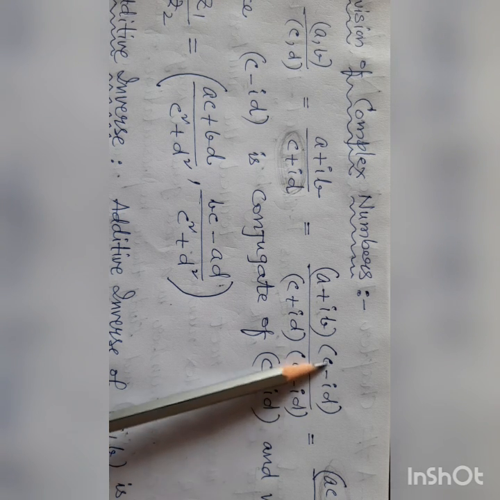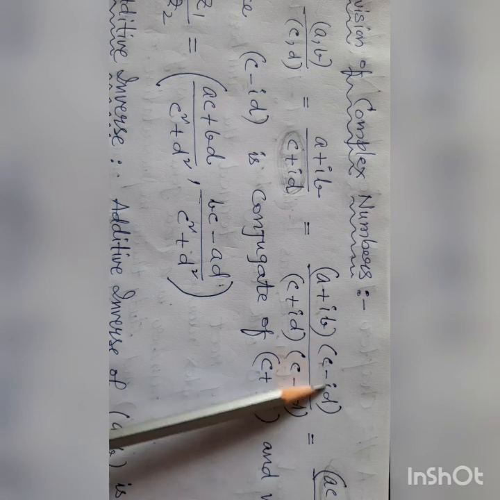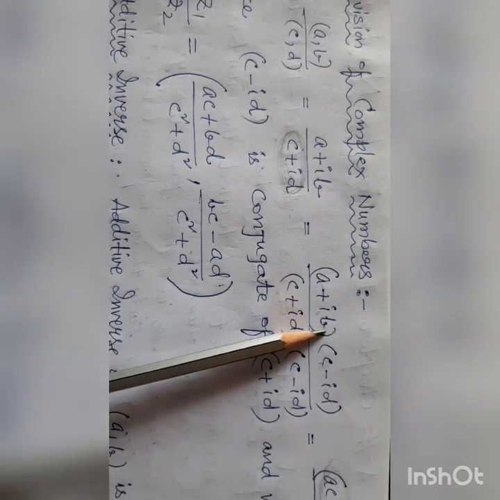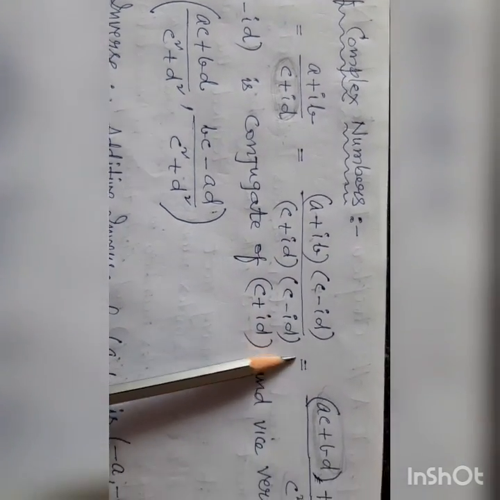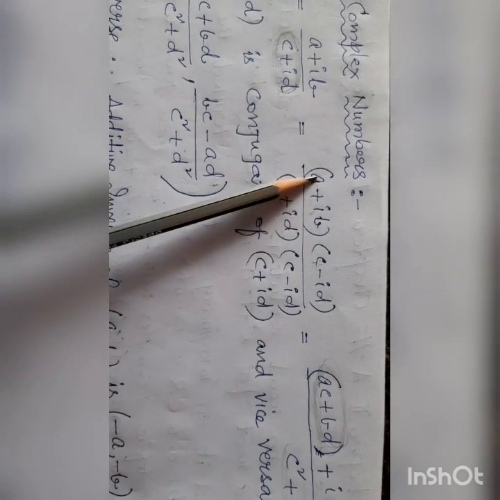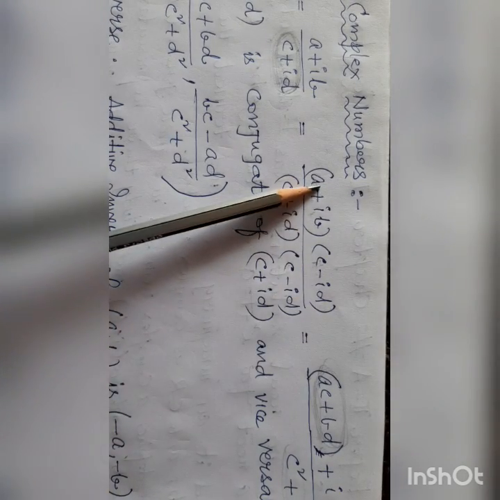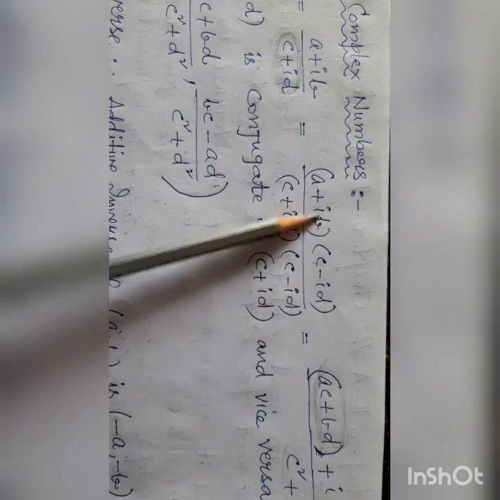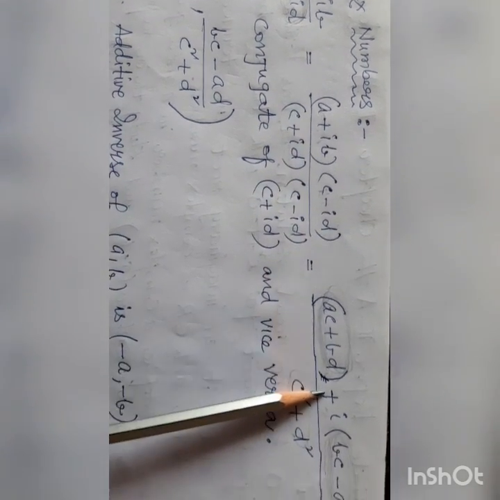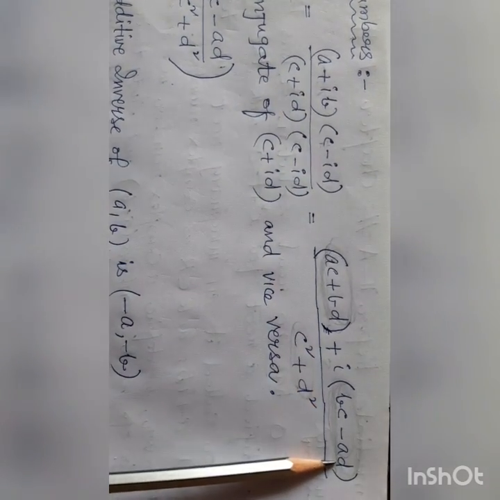Similarly, we multiply c minus id with a plus ib. This is multiplication I have told before. Like that you multiply: ac plus bd plus i into (bc minus ad).